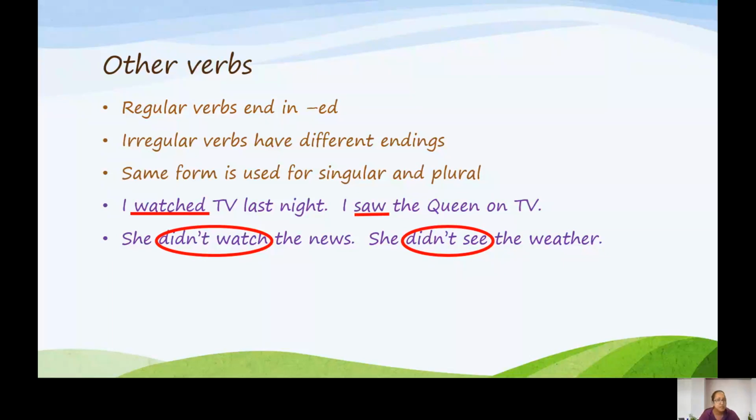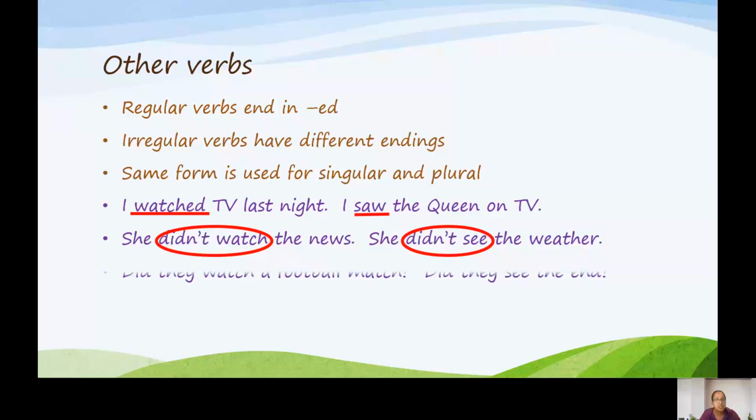This is a common mistake, but because didn't is already in the past, it is the past of do, we don't need to use the past of the main verb, watch or see.